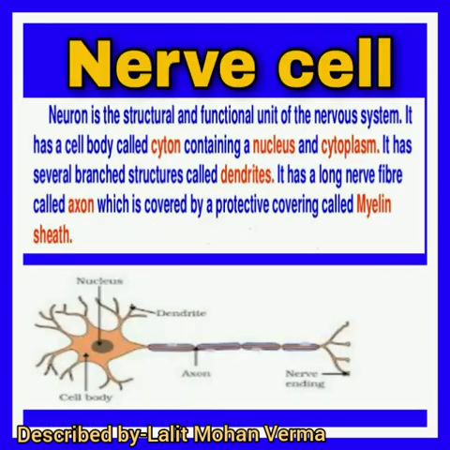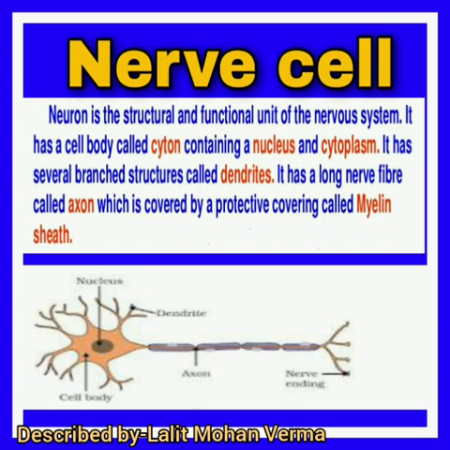So now the nerve cell, most important in this lesson. Only this can sense everything present in every receptor. It is also called a neuron. It is the structural and functional unit of the nervous system. You can see it has a cell body called cyton, containing a nucleus and cytoplasm. It has several branches, a structure called dendrites, you can see on your screen. It has a long nerve fiber called the axon, which is covered by a protective covering called the myelin sheath.